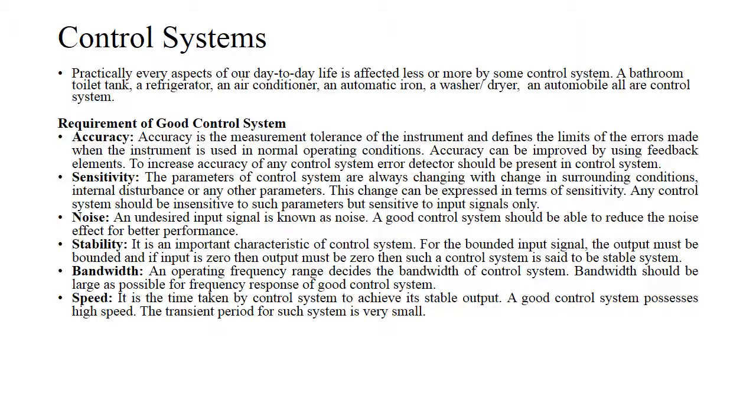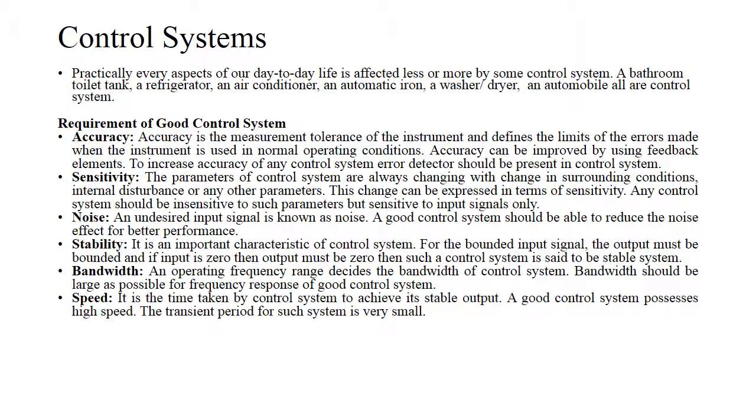Stability. It is an important characteristic of a control system. For the bounded input signal, the output must be bounded, and if the input is 0, then the output must be 0, then such a control system is said to be stable. Bandwidth. An operating frequency range decides the bandwidth of control system. Bandwidth should be as large as possible for frequency response of good control system.